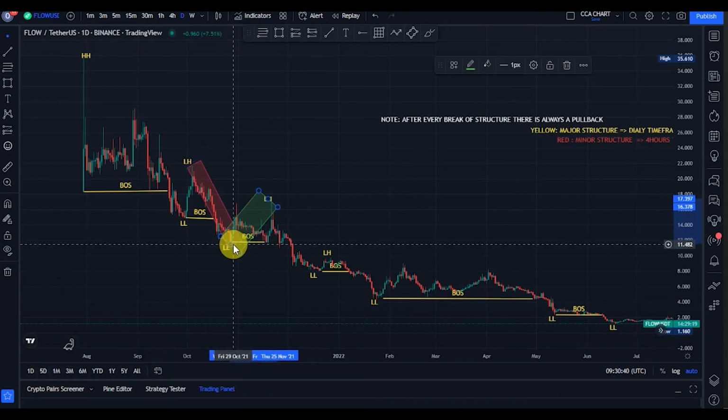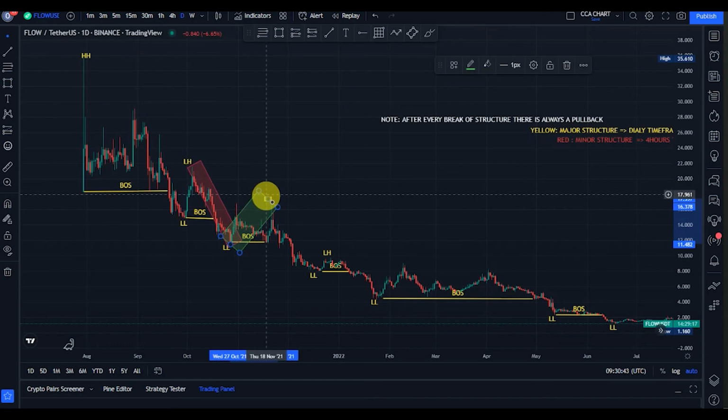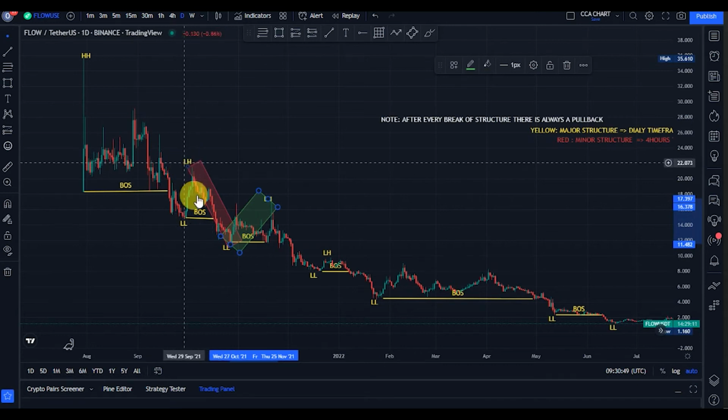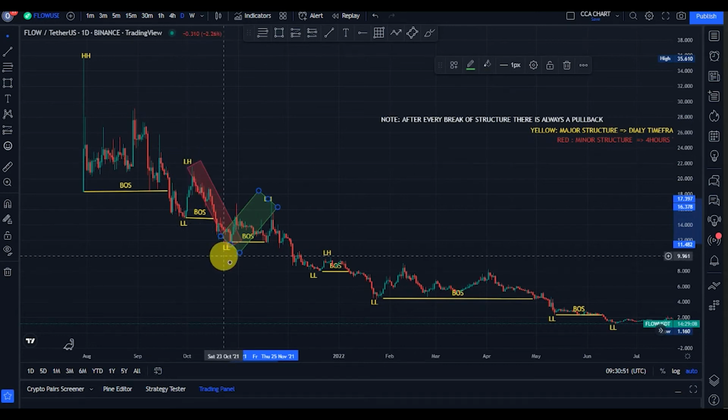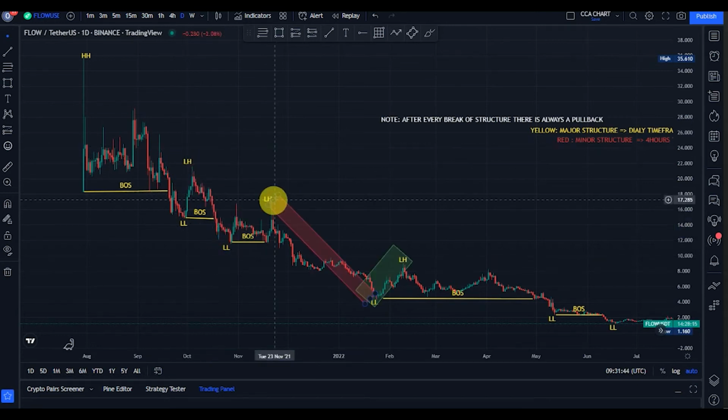But guys, still remember, as long as this lower high that gave us this lower low is not taken out, more breaks of structure to the downside should be what we'll be seeing. The bears came back, took price from that $17, rallied down to about $4. Guys, they just broke structure again to the downside.